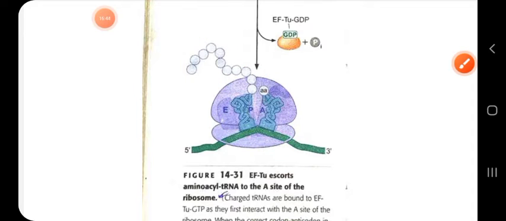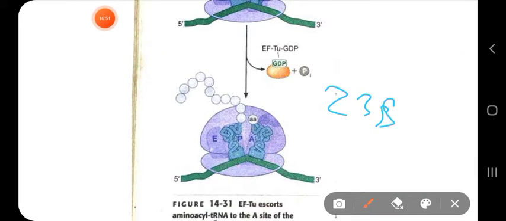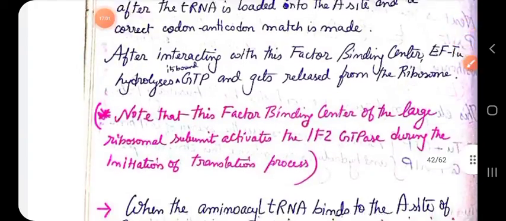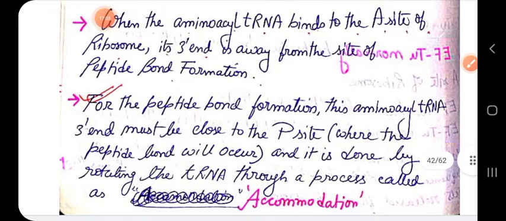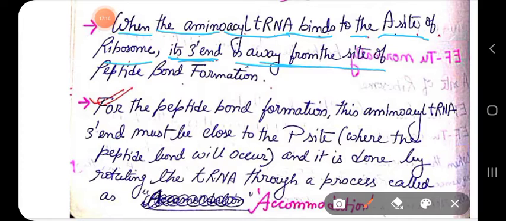So how does this peptide bond formation occur, how does this peptidyl transferase reaction occur, which is actually catalyzed by the 23S rRNA, we all know, but how it occurs, we have to see. So it is saying that when the aminoacyl tRNA binds to the A site of the ribosome, its 3' end is away from the site of peptide bond formation.